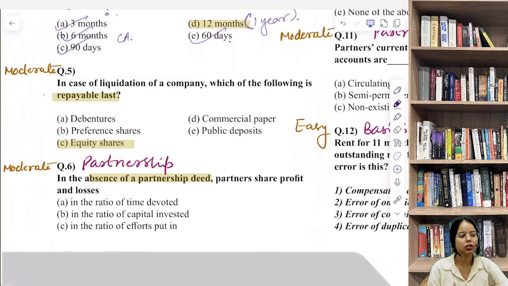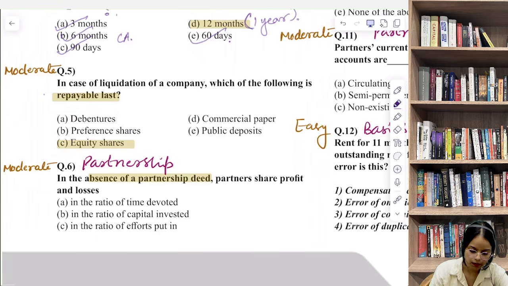in case of liquidation of a company, which of the following is repayable last? This question checks your conceptual understanding of repayment hierarchy. So yes, we have repayment hierarchy. जब कंपनी बंद हो रही होती है, सबसे पहले पैसे किसको रिटर्न किए जाते हैं? कंपनी के पास बहुत से लोगों का डेट होता है, like we have debenture holders and then we have creditors, suppliers. इन सब के पैसे लौटाए जाते हैं. So we have this repayment hierarchy during company liquidation.